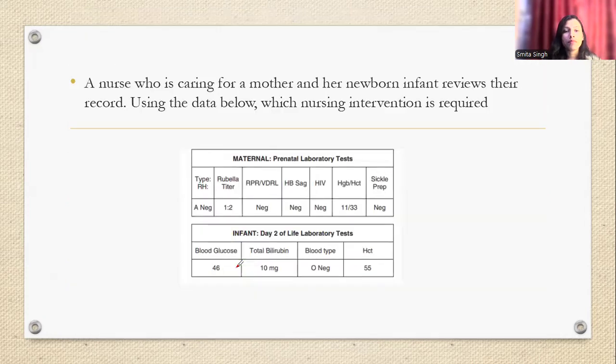Next. A nurse who is caring for a mother and her newborn infant reviews their record using the data below. Which nursing intervention is required? So what do you think, in this report where do we need some kind of intervention? If you talk about the Rh, A negative, so blood group is A negative. If you talk about the rubella titer, it's 1:2, dear. VDRL is negative. So can you tell me what we are doing this VDRL test for? Tell me quickly.